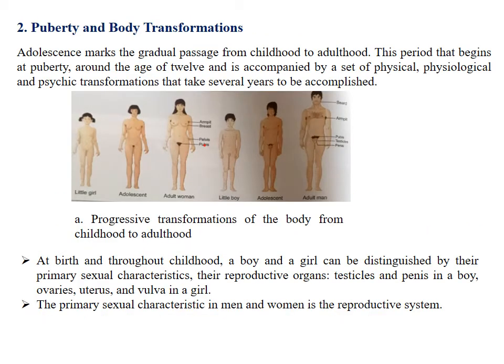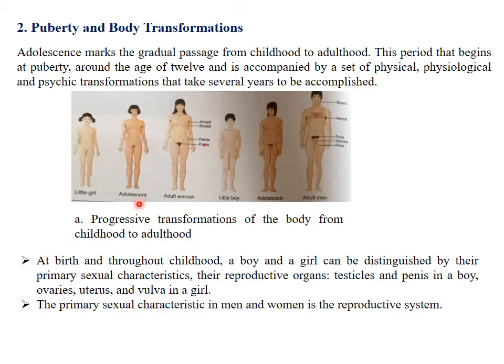So let me start with puberty and body transformations. Adolescence marks the gradual passage from childhood to adulthood. This period begins at puberty around the age of 12 and is accompanied by a set of physical, physiological, and psychic transformations that take several years to be accomplished.